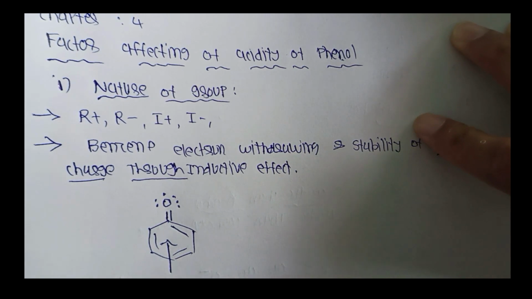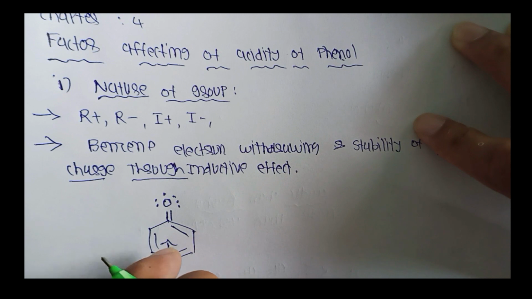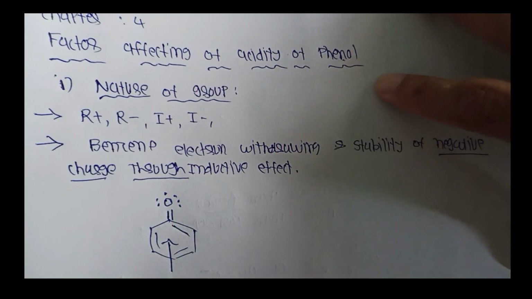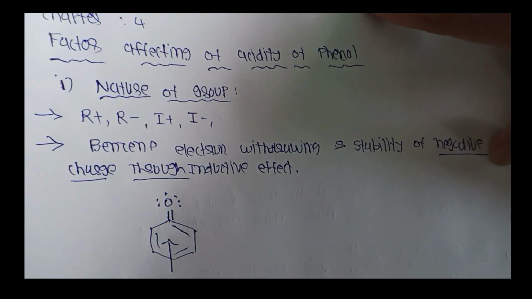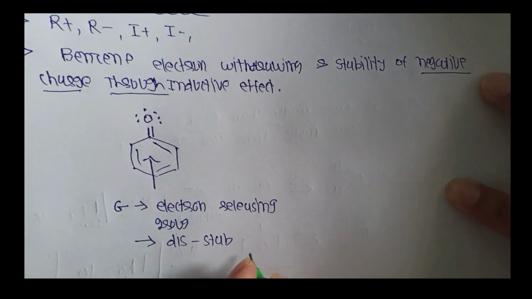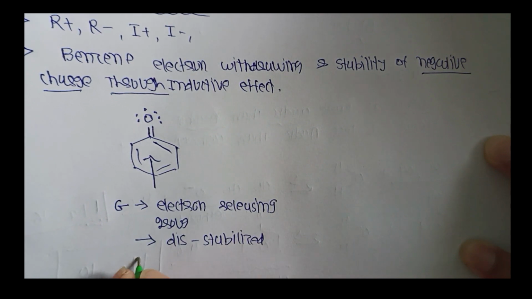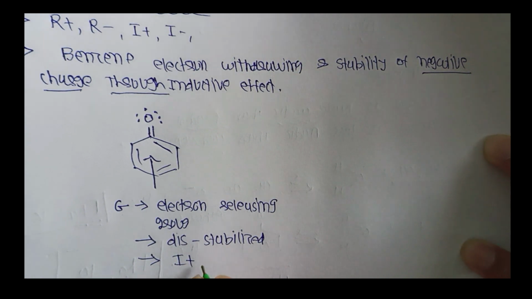Now when an electron releasing group G is attached to this oxide, the stability is destroyed. This structure is destabilized and creates an inductive positive effect. Therefore the acidity of the phenol is increased.